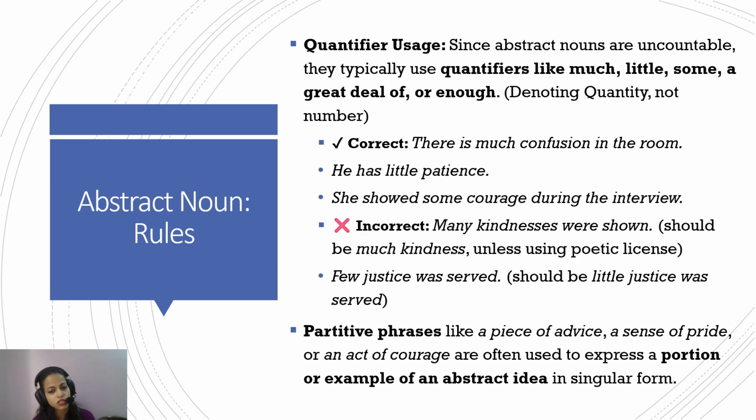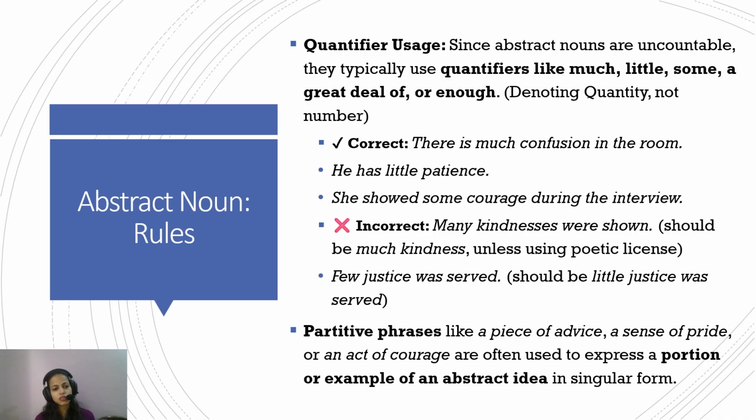"Few justice was served." Justice is not like a toffee that you give two justice, three justice, four justice. So you have to be mindful of the quantifiers before an abstract, uncountable noun. You use the quantifier of quantity and not the quantifier of number.